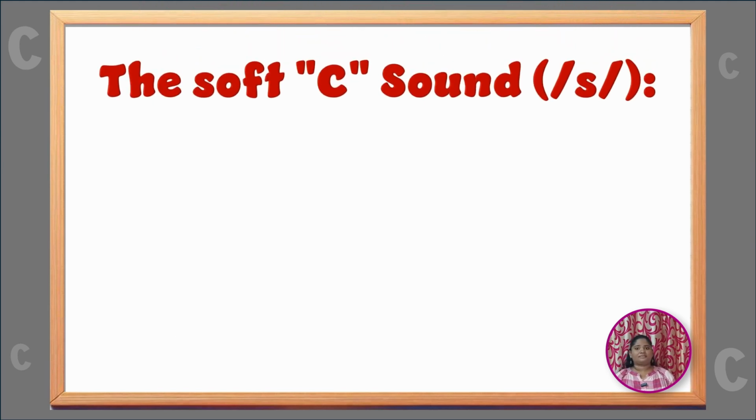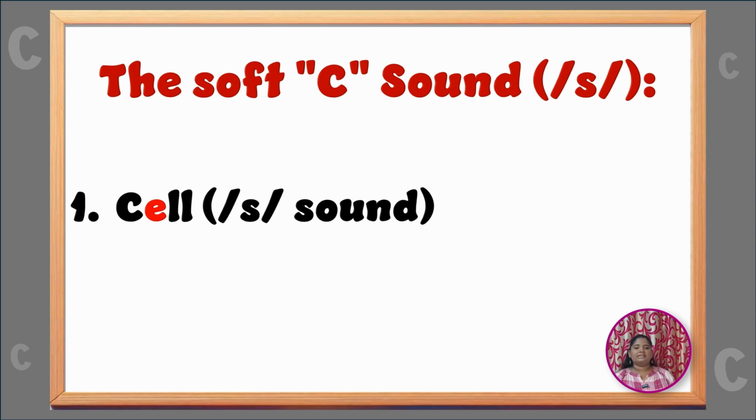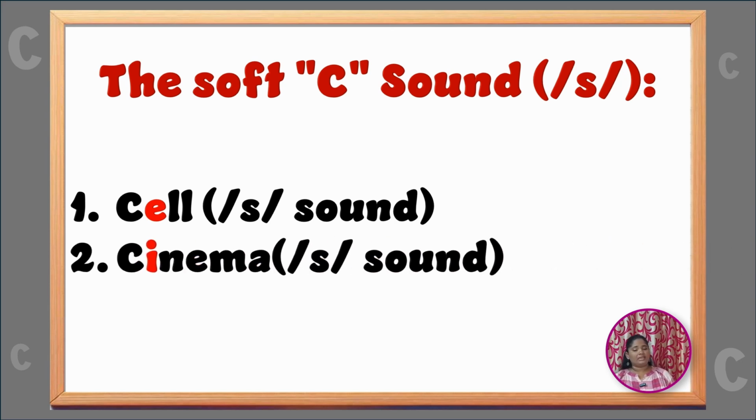Let's see the sounding of S, which is letter S. In the word, after the letter C, if we are getting E, I, Y, we need to pronounce the sounding of letter S, which is S. Example, cell, C-E-L-L, cell. Cinema, C-I-N-E-M-A, cinema.